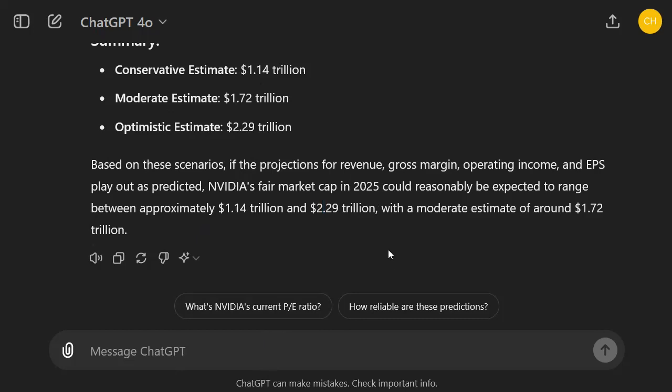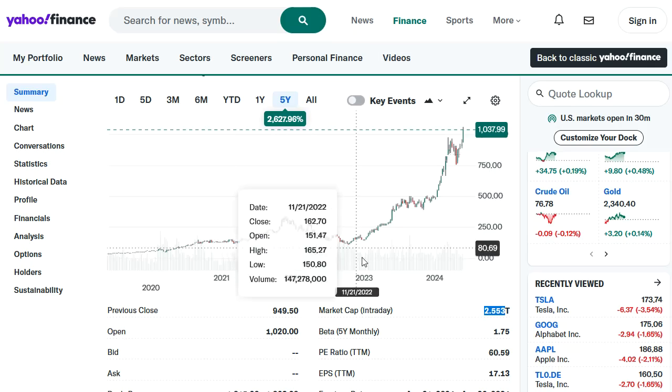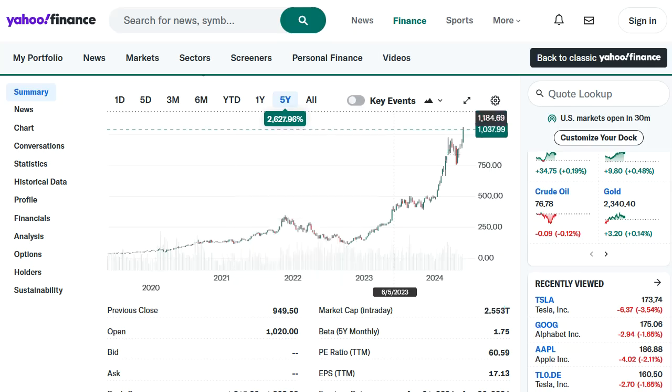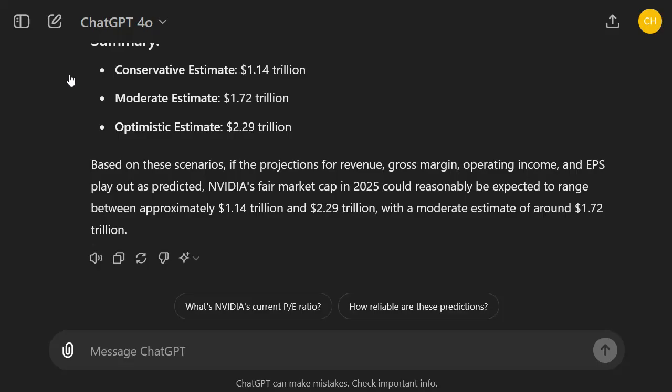So based on the information I gave it, I think it did a great job. Not too conservative, actually pretty realistic, and it ballpark made a great prediction for the fair value of the stock. And who knows, maybe NVIDIA is even slightly overvalued at these prices. Okay, I think this was a very insightful live demonstration.